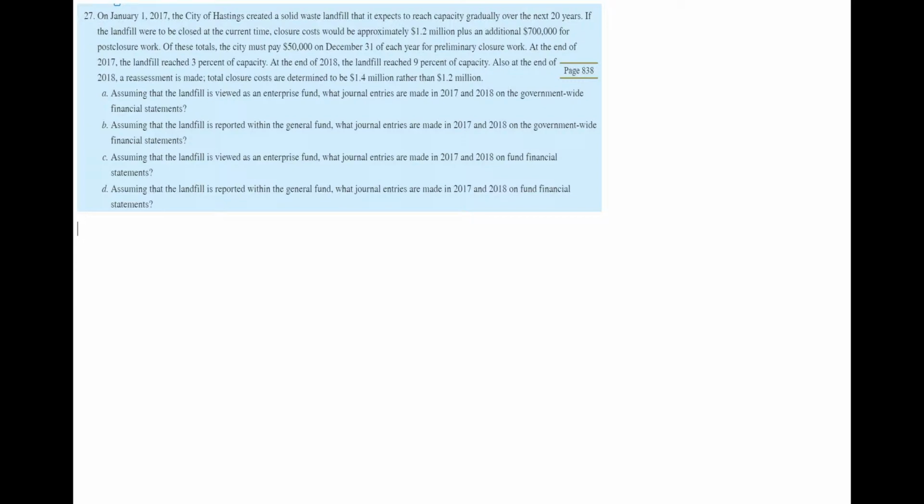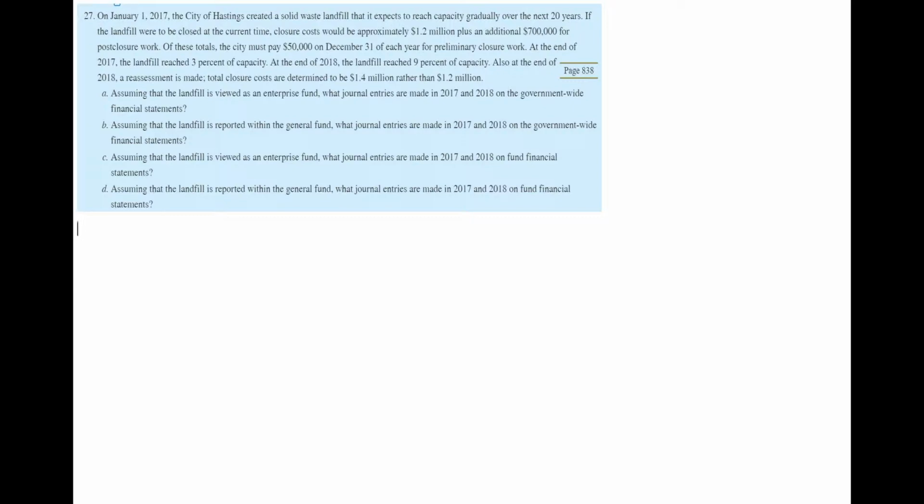Now if I need to do the journal entries for the government-wide financial statements, which actually follows the accrual accounting, it doesn't matter what type of fund it is, whether it's an enterprise fund or a governmental fund. That means whether it is charging fees or it is not charging fees, because the set of the journal entries will be the same regardless of the fund types from the perspective of government-wide financial statements.